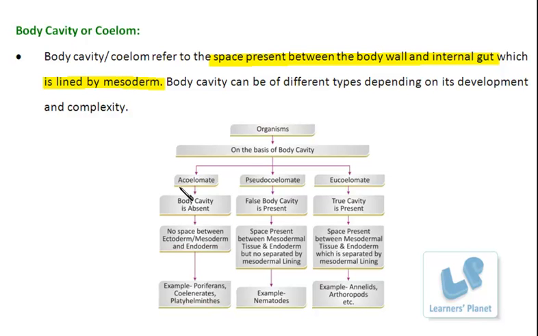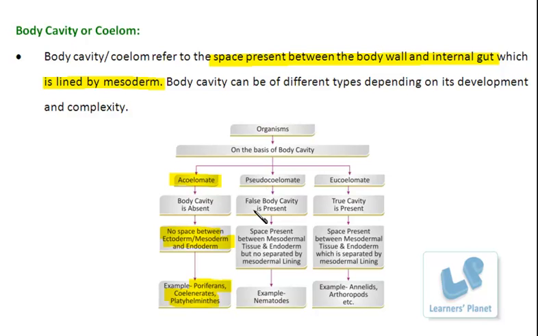Right. So in acoelomates, there is no space between the endoderm and mesoderm. Of course, therefore, no true body cavity is present. Examples of this type of feature are organisms that belong to the groups Porifera, Coelenterata, and Platyhelminthes. These three phyla have organisms in which such an acoelom is present. I can say there is no body cavity in such organisms.